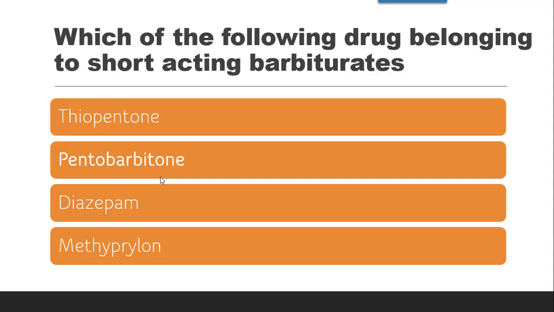Next question is, which of the following drugs belongs to short acting barbiturate? Options are Thiopentone, Pentobarbitone, Diazepam, methylprednisolone. For the short acting barbiturate, according to the classification trick, I am sharing the video link in the description box below. So it is subdivided into ultra short, short, intermediate, long acting. This way, with the classification trick, you will be able to remember the exact drug in the exact class. So the correct answer here is Pentobarbitone, which is a short acting barbiturate.